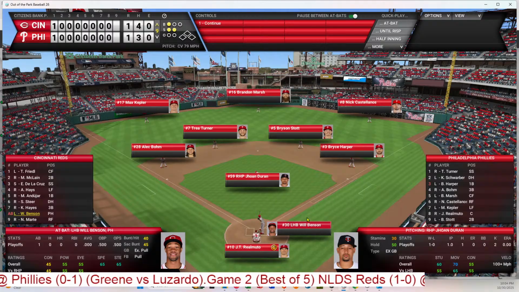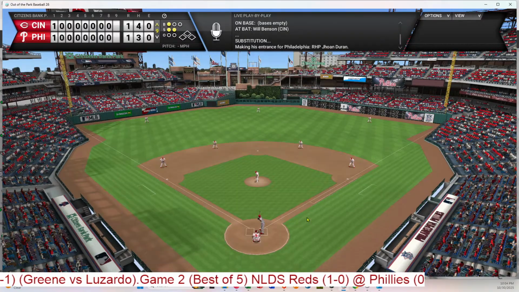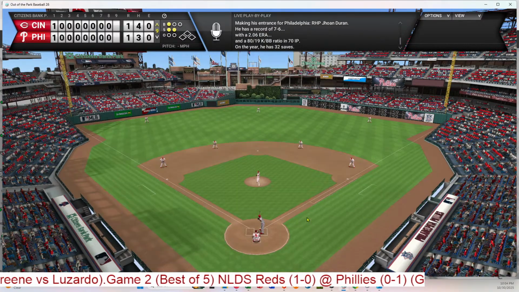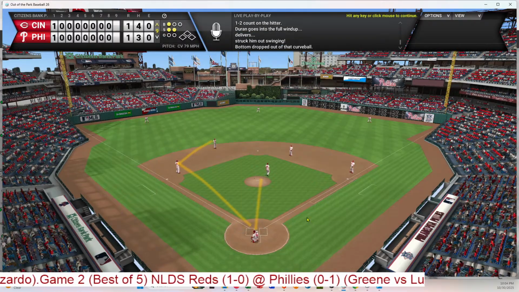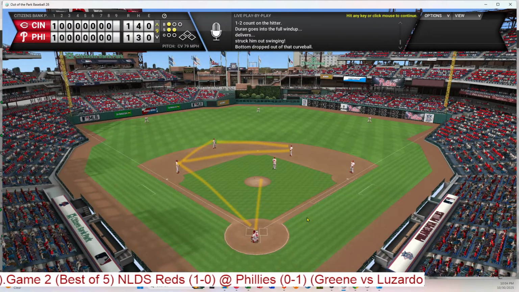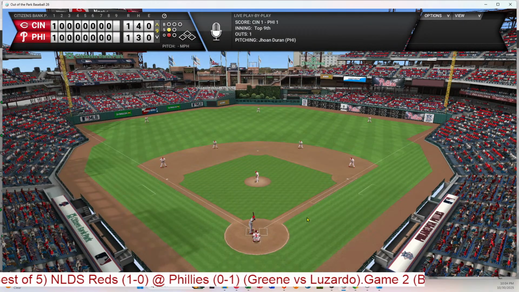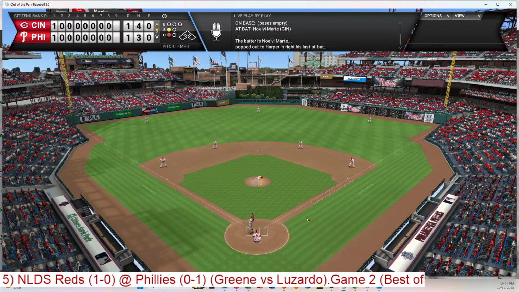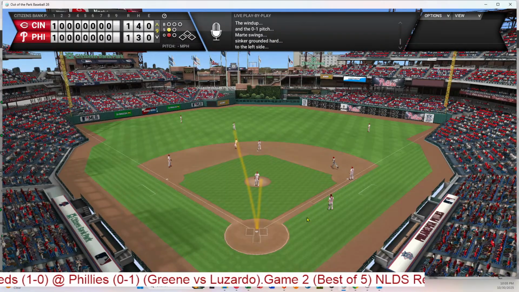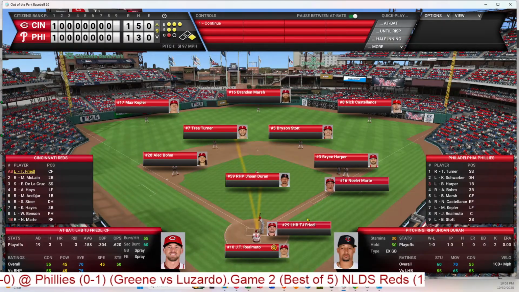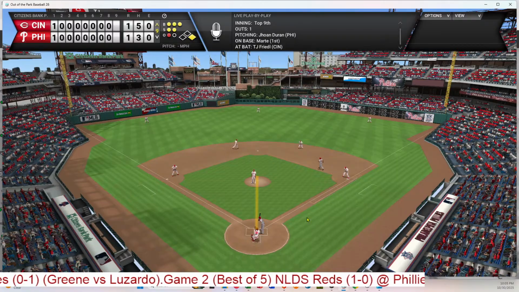Duran against Will Benson. His first batter in. Struck him out. So we'll get to see that. I wish I could put the entrance for him in. Pretty tough entrance. Marte, I don't know what that is. Oh, that's a base hit. Okay. Friedel, here's the strikeout double play on the stolen base to end the top of the ninth.